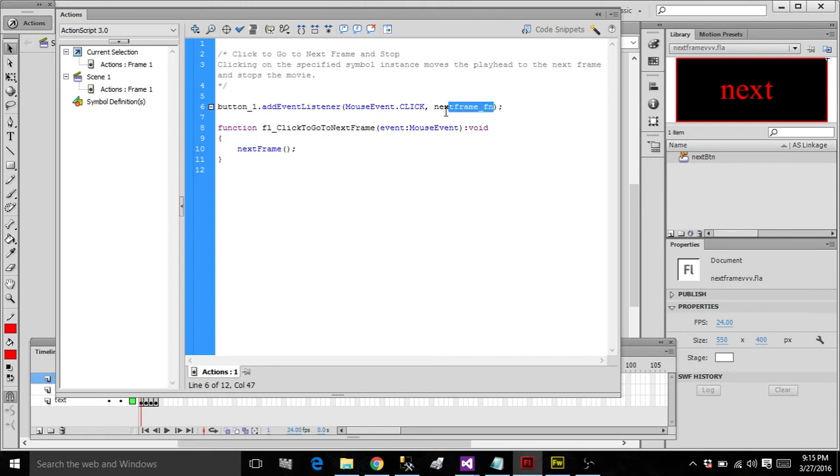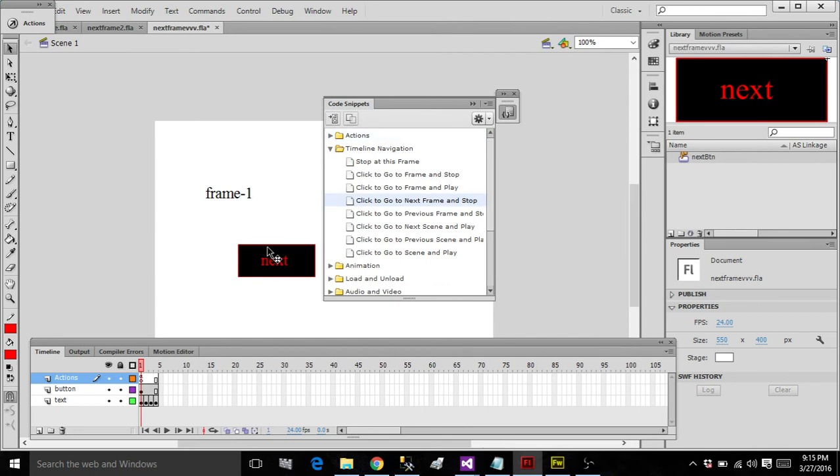And I'm copying this and pasting over here. Make sure the function name here and here should be the same. Look at here, the button itself, button 1 is a default name. We want to change the button name.